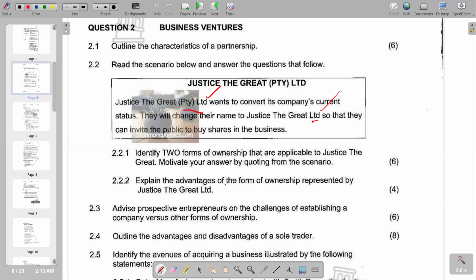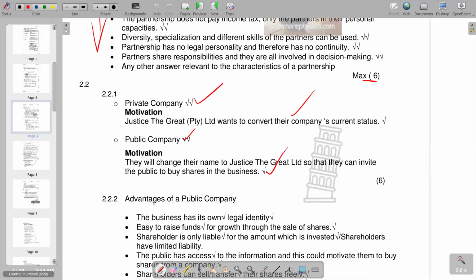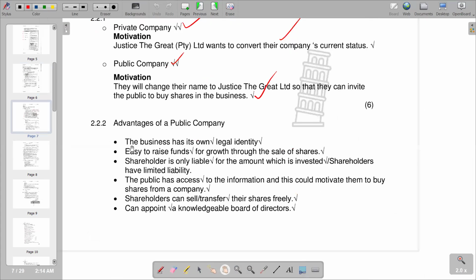explain the advantages of the form of ownership represented by Justice the Great Limited. So what are the advantages, obviously, of a public limited company? You'll see that the first advantage reads, the business is its own legal identity. We are saying the owner and the business are two separate entities. Whatever the owner is doing doesn't have to affect the operations of the business, and the company is considered different from the owner. So this is the separate legal identity that we have here.